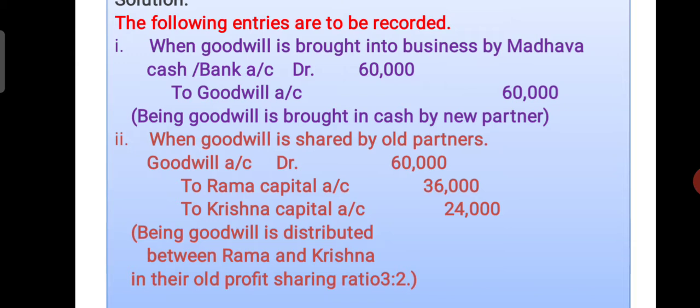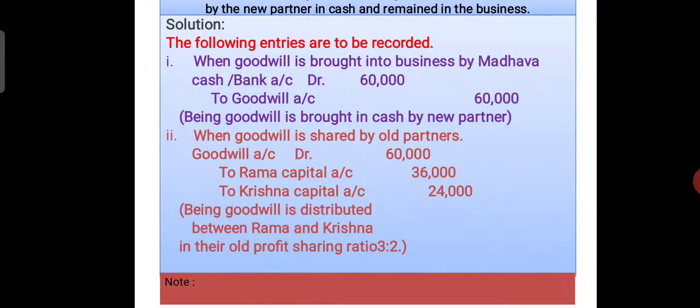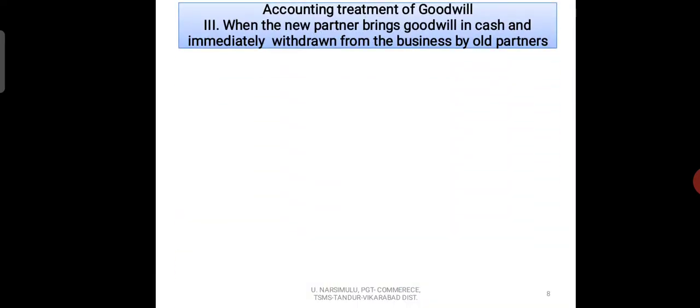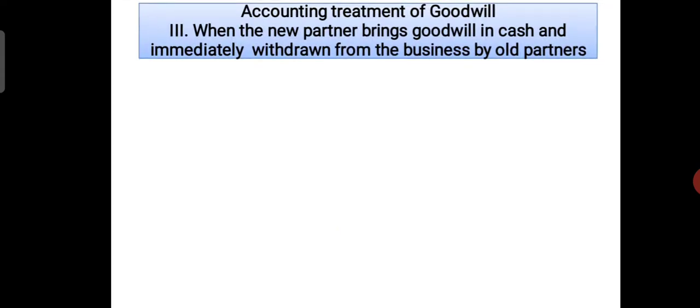Now go for the next situation. Third situation: what's happening here? When the new partner brings goodwill in cash and it is immediately withdrawn from the business by old partners, it is somewhat similar to the last situation, but one point changes here.